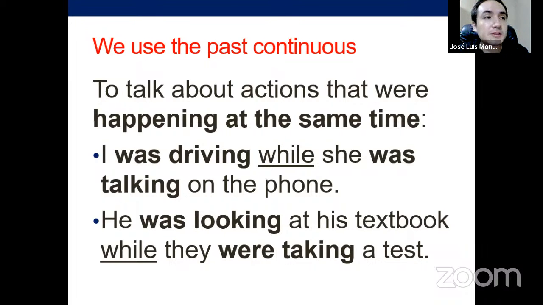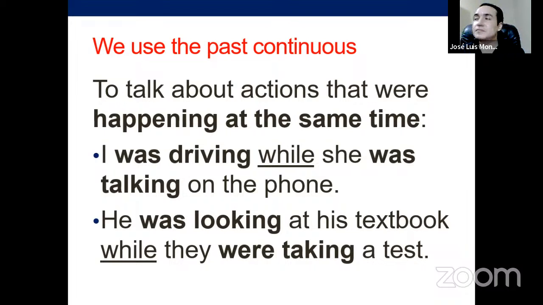When you talk about simultaneous actions, actions happening simultaneously, you have to use the past continuous in this case. Any continuous tense works in that way. In this case, we're talking about past. So I was driving, and at the same time, simultaneously, she was talking on the phone.